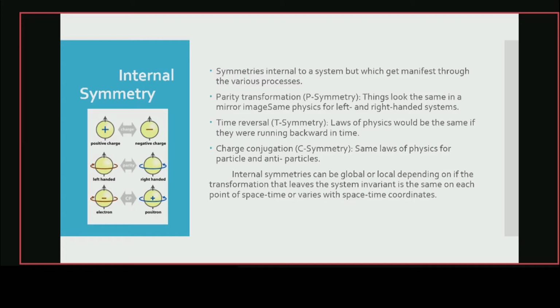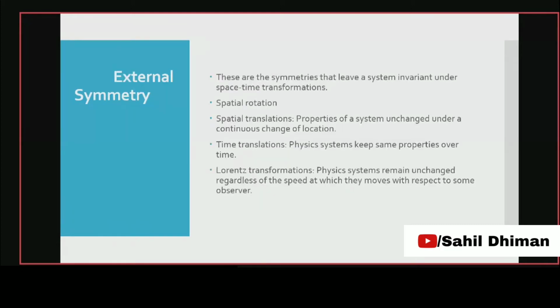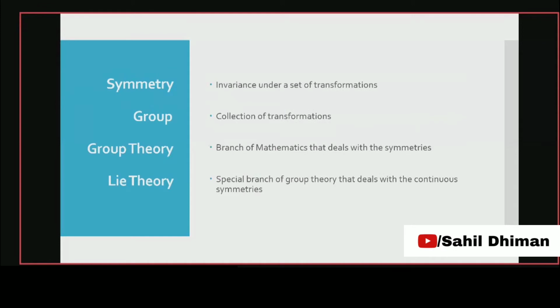Now, internal symmetries. These are the symmetries which get manifest through the various processes. So these symmetries are like P symmetry, that comes from the parity transformation, T symmetry comes from the time reversal, and C symmetry comes from the charge conjugation. Internal symmetry can be global or local. And now external symmetries. These are the symmetries that leave a system invariant under space-time transformation. These are like spatial rotation, spatial translation, time translation, or Lorentz transformations.